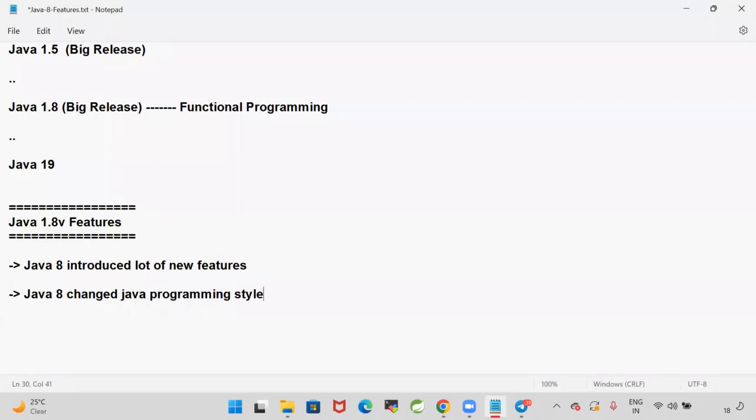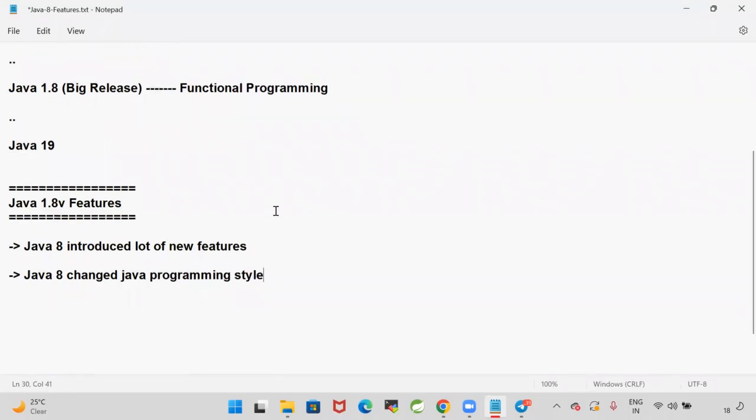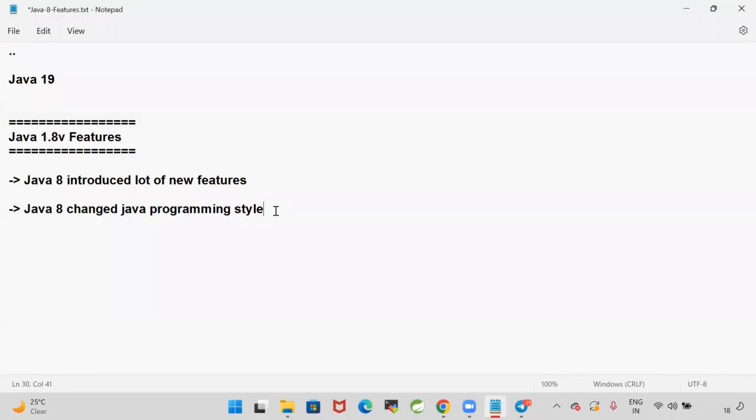Earlier, we used to follow just the object-oriented programming style. We used to create classes and objects. But for the first time in Java, functional programming got introduced. Lambda expressions got introduced in Java. So from Java 8, the complete coding style, the programming style, got changed.